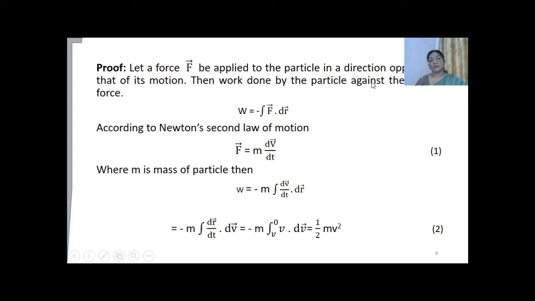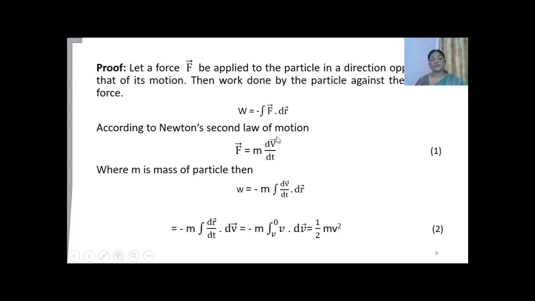So then the work done by the particle against the applied force is given by W is equal to negative integral of F dot dr. Why have we used the negative sign here? Because the force is applied in the direction opposite to that of the direction of motion of the particle.